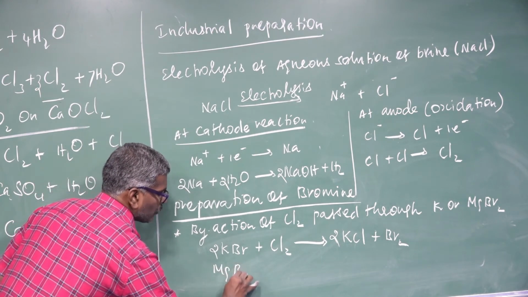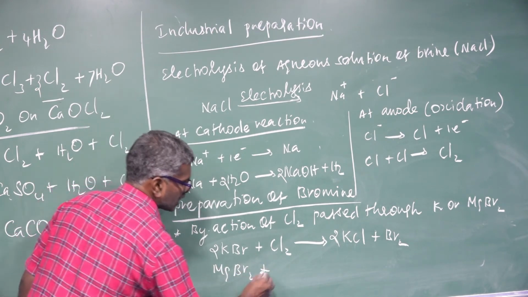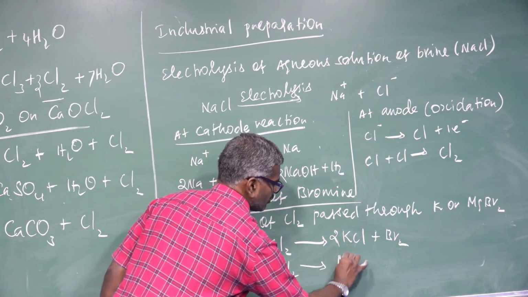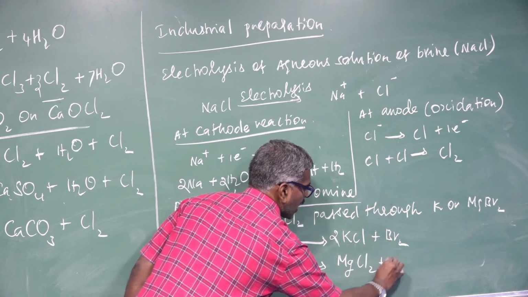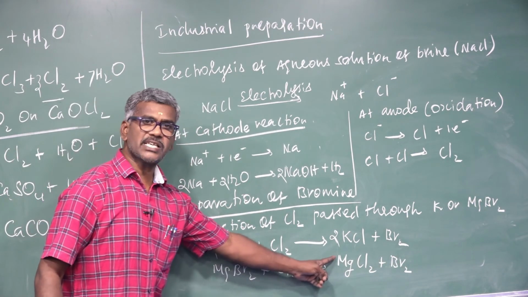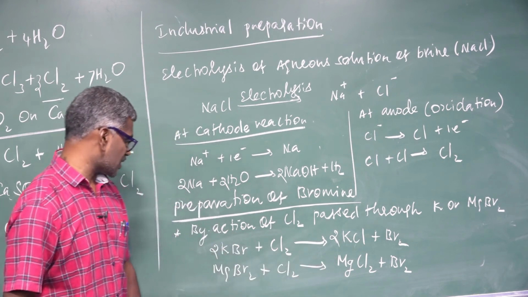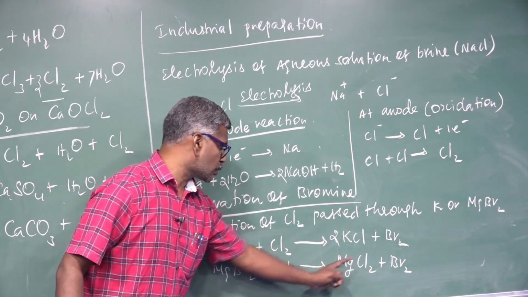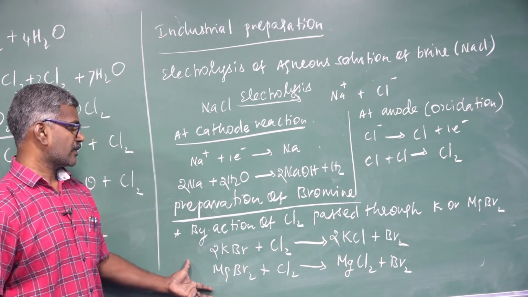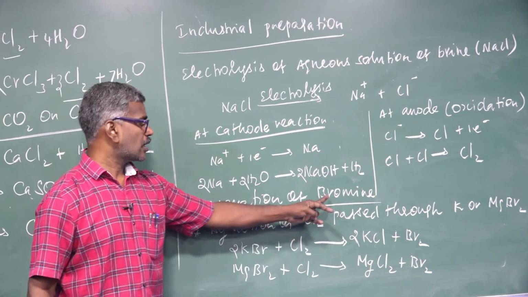Another one: magnesium bromide reacts with chlorine, forming magnesium chloride and bromine. Magnesium valency is plus 2. Balance the equation: 2 chlorine, 2 chlorine, 2 bromine, 2 bromine. Another one is 1 magnesium. These are the preparations for bromine.